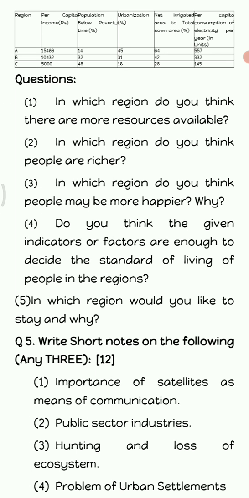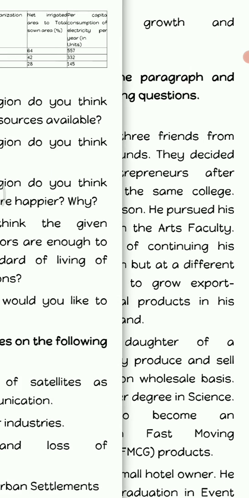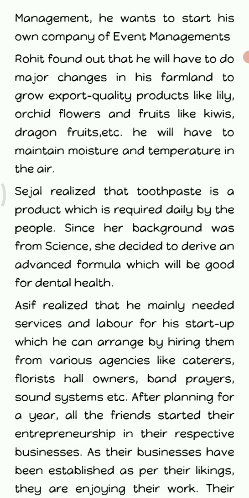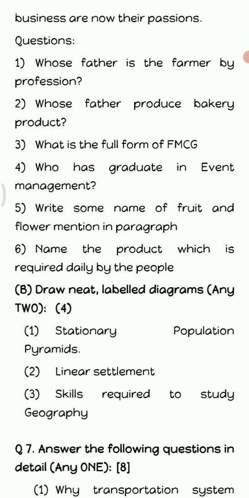Next is draw the relevant diagram and the short note question. You can see a table is given. Based on this table 4 or 5 questions are asked. You just have to go through the table and answer the following questions. Short notes: 4 short notes are given, any 3 you have to solve, which will carry a total of 12 marks. Then we have a passage, a paragraph, and a question set of 6 questions is given for this paragraph.